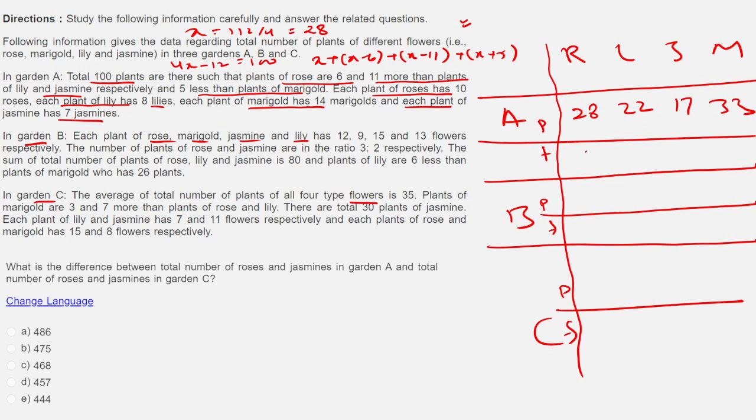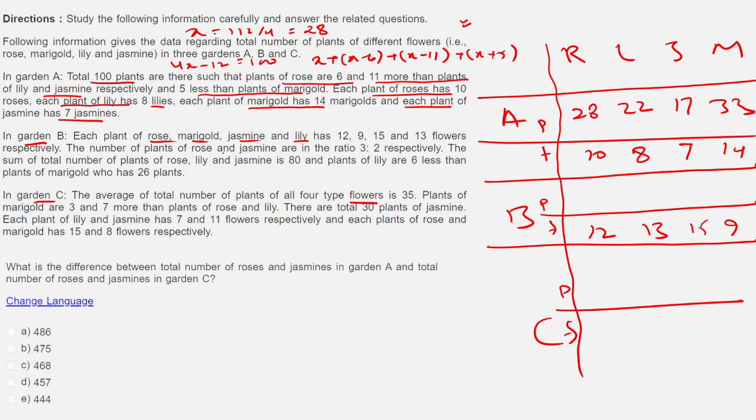And then the flowers are simple. Each plant of rose here has 10 flowers, lily 8 lilies, marigold 14, and each plant of jasmine has 7 jasmine. Now each plant of rose, marigold, jasmine, lily are 12, 9, 15, 13 flowers. So this is easy. For rose 12, for marigold they are giving me 9. This is jasmine. Jasmine is third, is 15, and lily is the last here, is 13. Right? So this is what I have: 12, 13, 15 and 9.